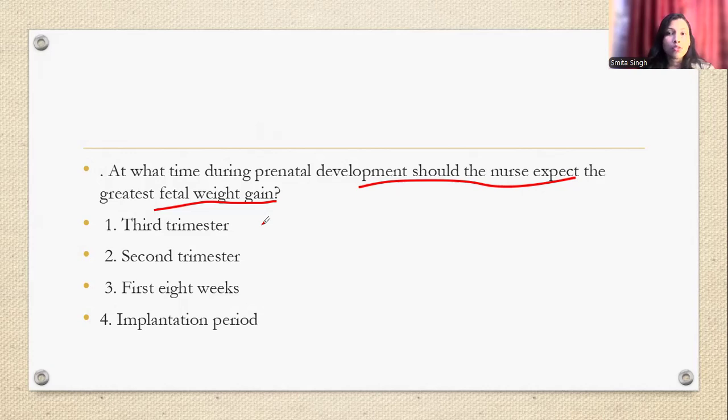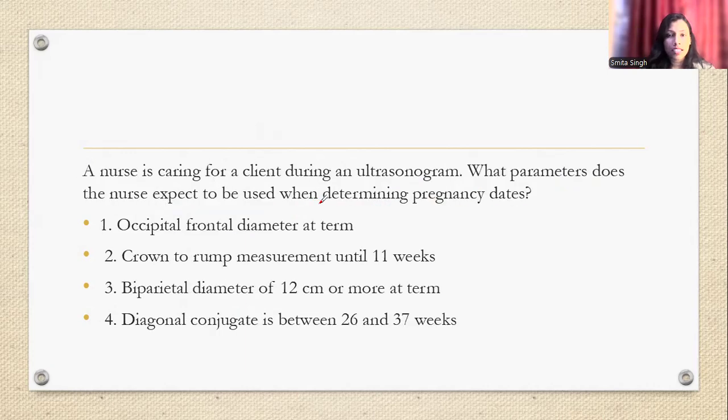So सबसे ज्यादा जो weight gain होता है एक pregnant lady का, the answer will be the third trimester, dear. क्योंकि first trimester में it is all about 1 kg, and then 5 kg in the second, and 5 kg in the third trimester, but the maximum is the third trimester. The answer is the third trimester. Good. Okay, let's see the second question.